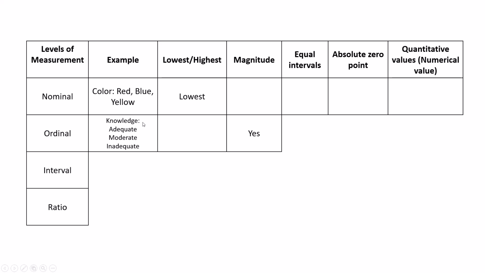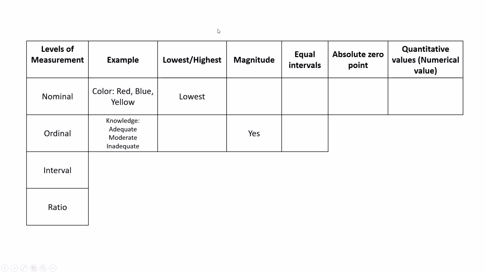Here adequate is high and inadequate is low. In between, moderate comes. So it shows the magnitude, the highest and lowest. So adequate is high, moderate in between, inadequate low. So there is magnitude. It is explaining the magnitude of this value.